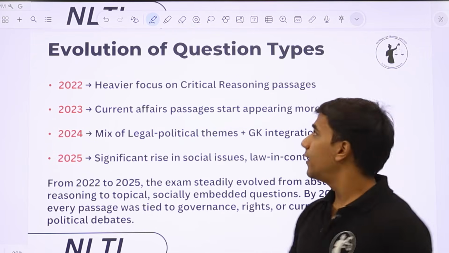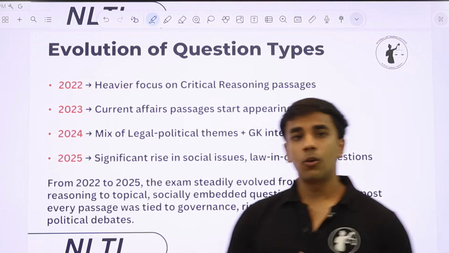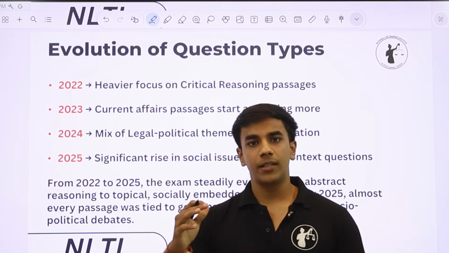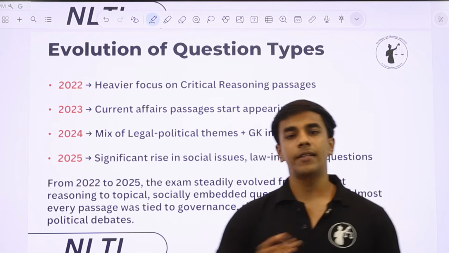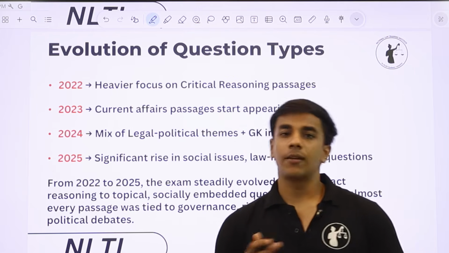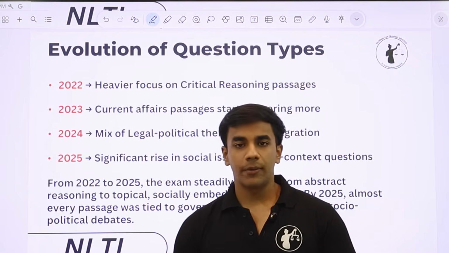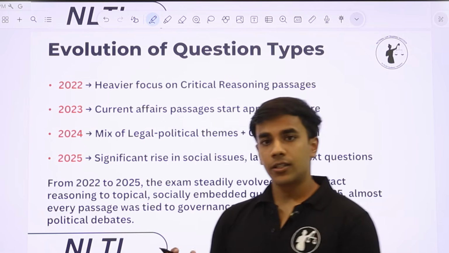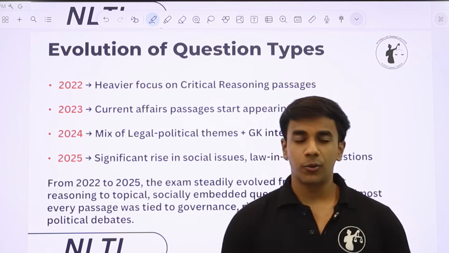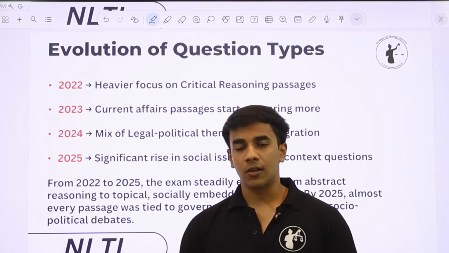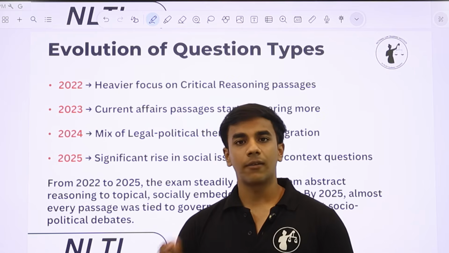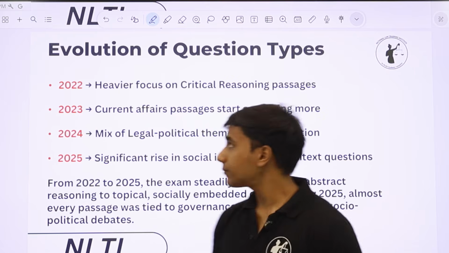Now, very important slide, evolution of question types. So in this slide we'll be discussing कि 22 में क्या हुआ था, 23 में क्या हुआ, 24 में क्या हुआ, and in the recent NLSAT exam that was held in 25, उसमें क्या हमें changes देखने को मिले. तो NLSAT 2022 was the first year when NLSAT was introduced. पहला बैच NLS का स्टार्ट हुआ था, and उसी टाइम पे NLSAT का फर्स्ट एडिशन भी हुआ था. That was held in NLSAT 2022.